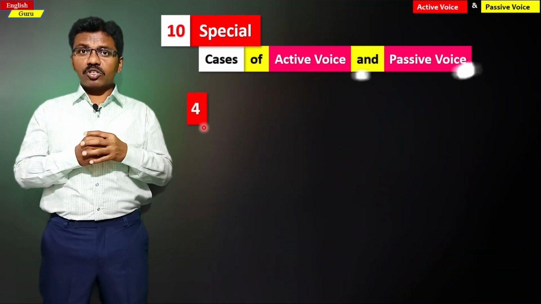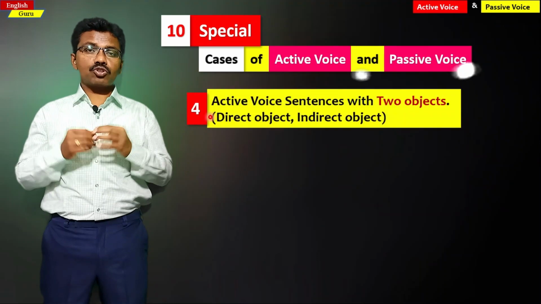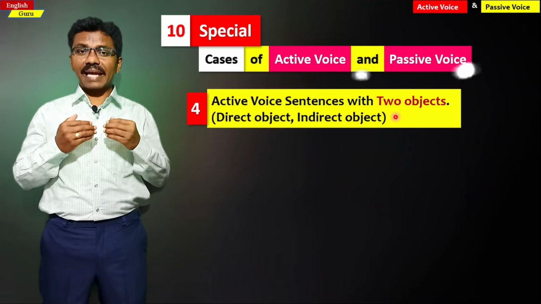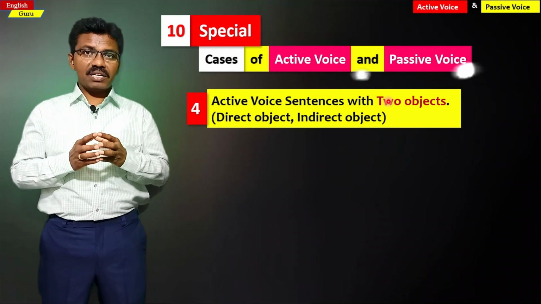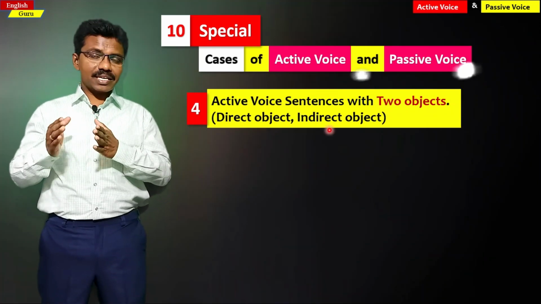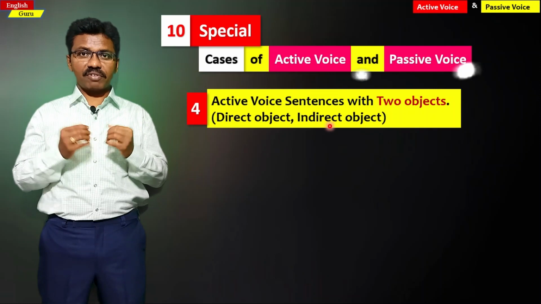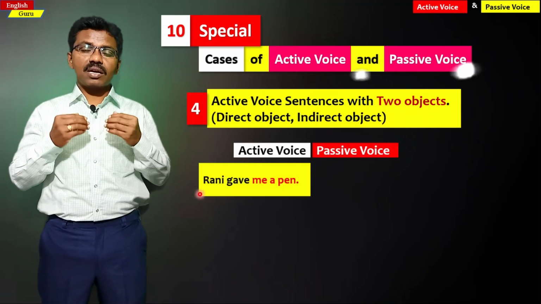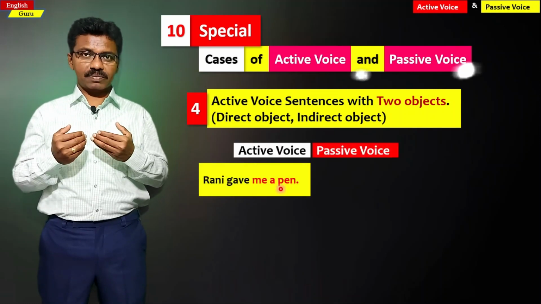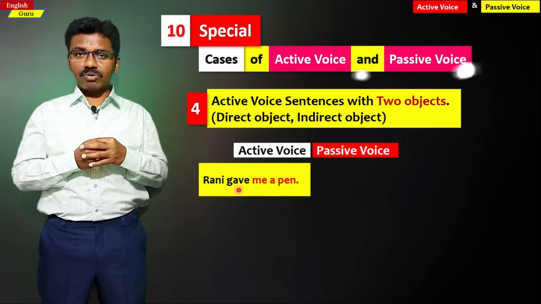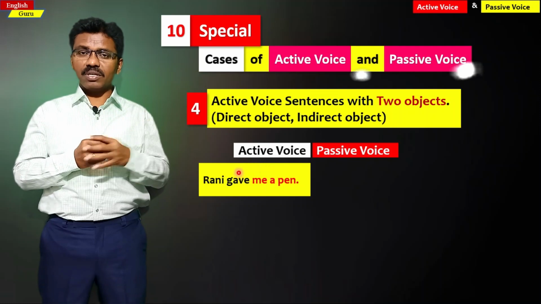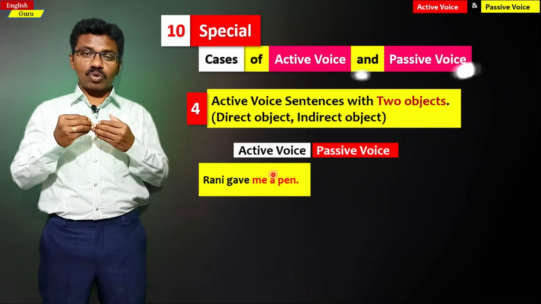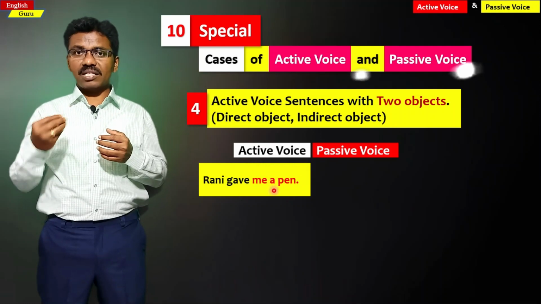The next, fourth special case is when there are two objects in the active voice, how we should change them into passive voice. Normally we have direct object and indirect object in the active voice. So for example, if you take a sentence, Rani gave me a pen. Here Rani is a subject, of course, but there are two objects in this sentence. Gave is a verb, me is one object, a pen is another object.